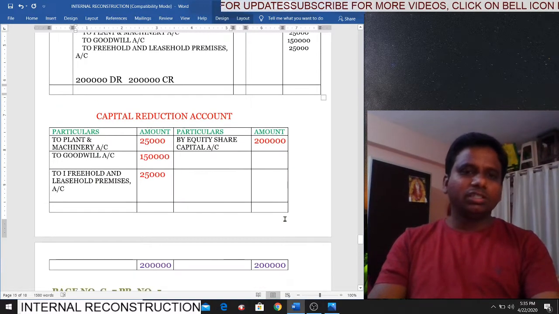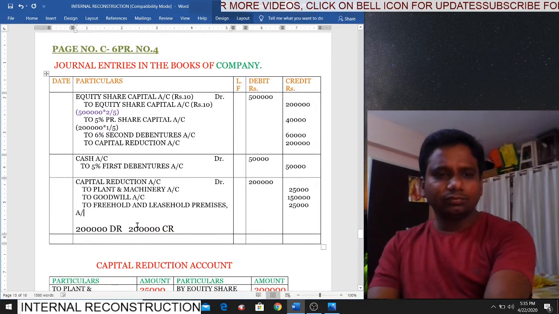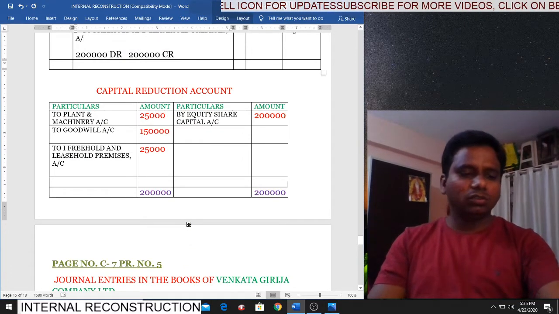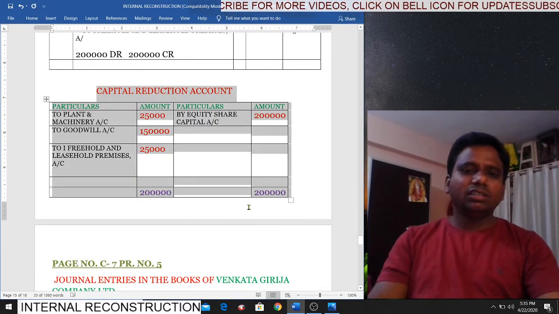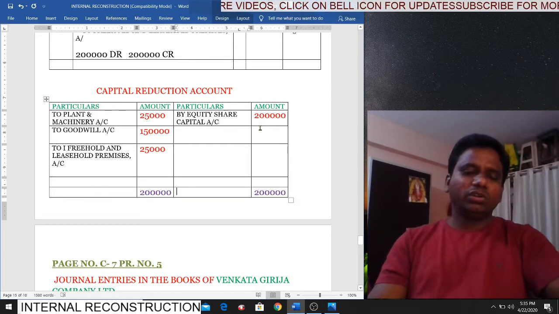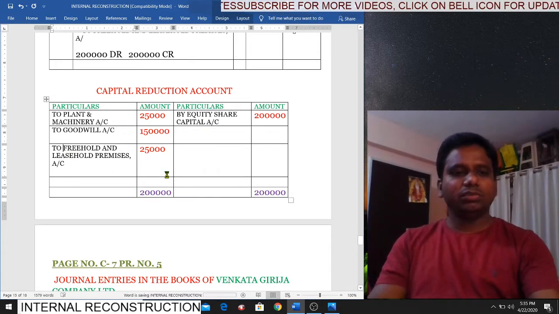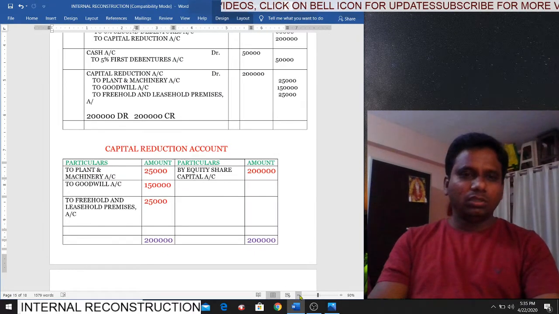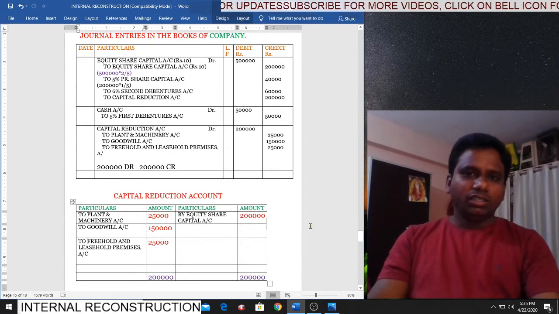Simple. Here they didn't say to prepare the capital reduction account, but if you prepare the capital reduction account, then you can fetch good marks. You can prepare it as a working note. So on the credit side, by equity share capital 2 lakhs, to plant and machinery, to goodwill, to freehold and leasehold premises. Is it clear, students? So this is your problem 4. I think I have discussed this problem in the class. If you want, you can take the snapshot.